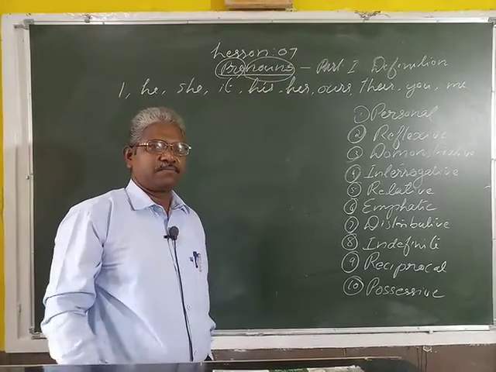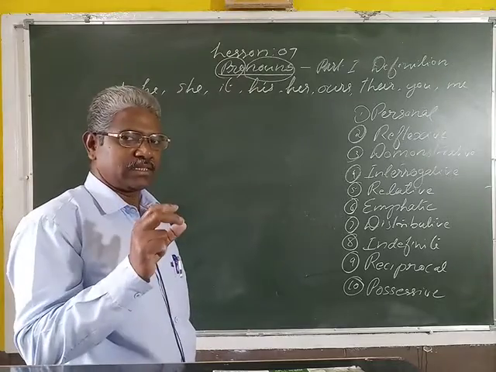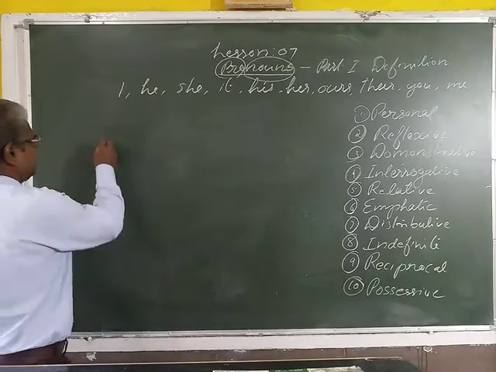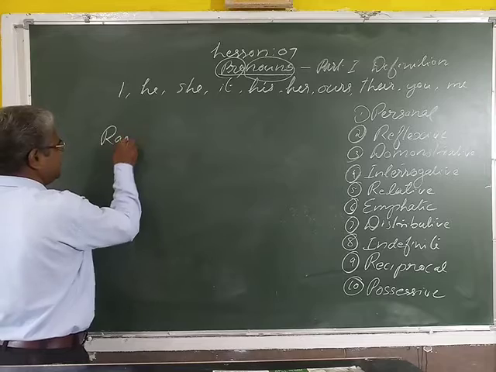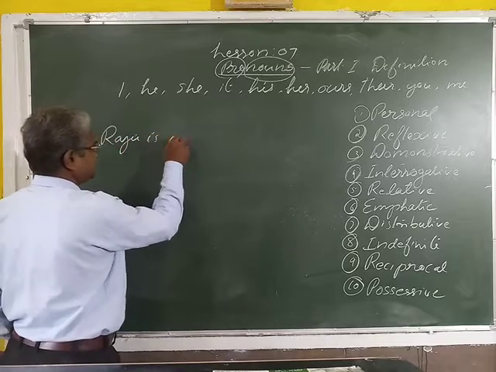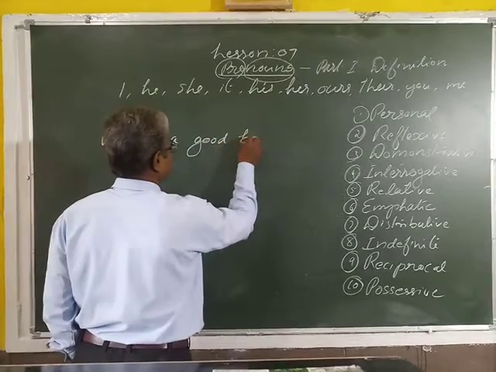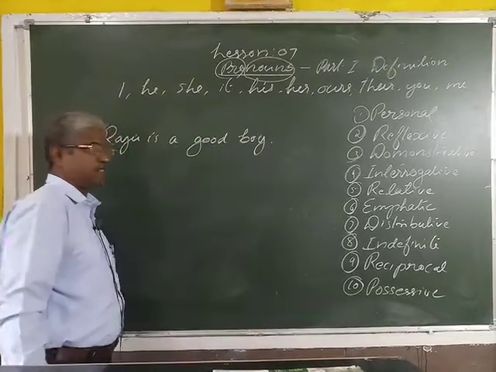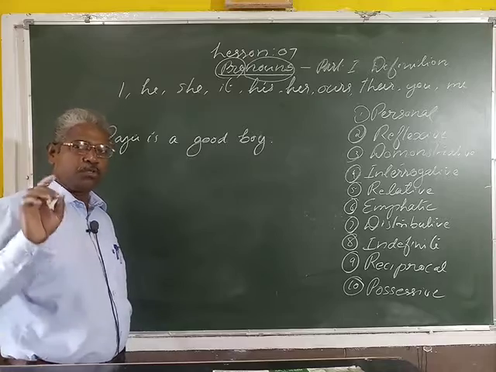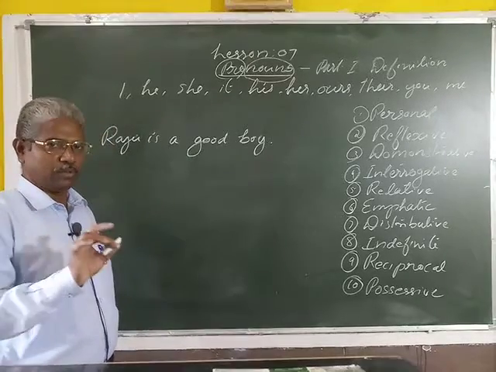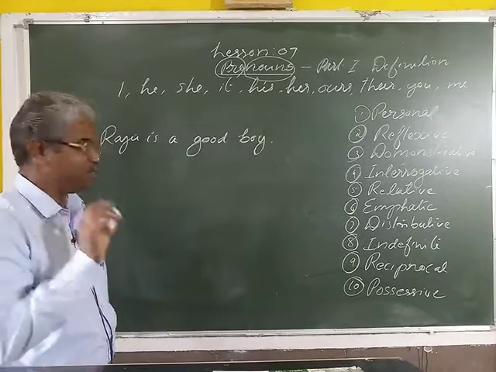We can understand it simply. I will write an example. Raju is a good boy. No doubt, Raju is a good boy.